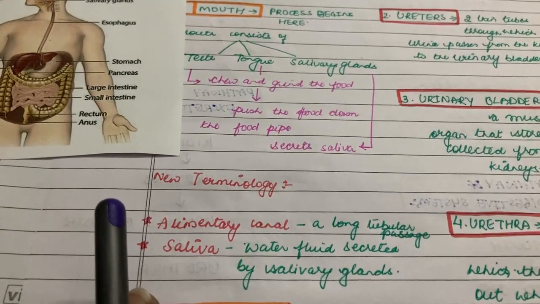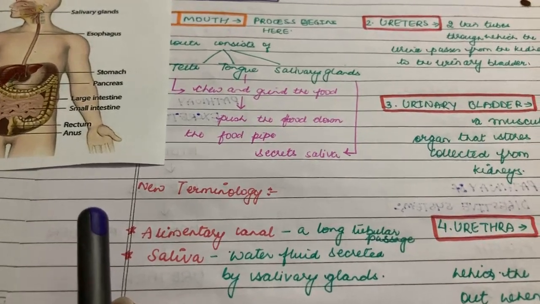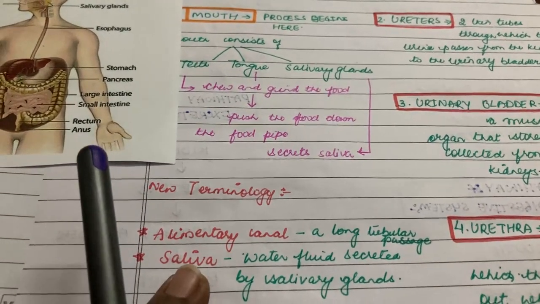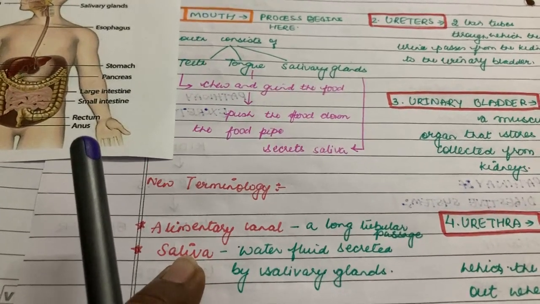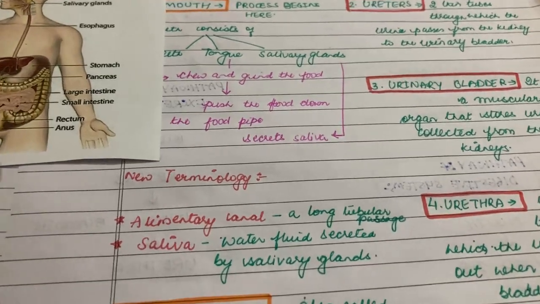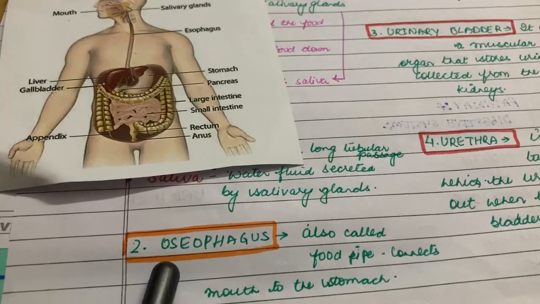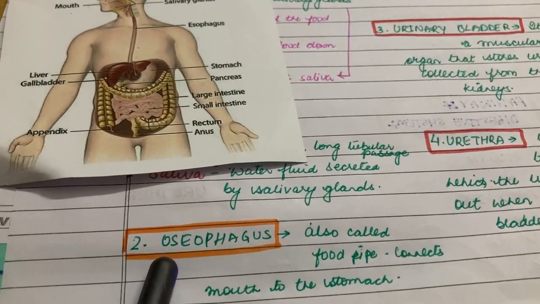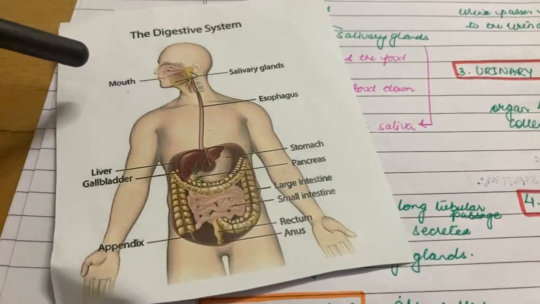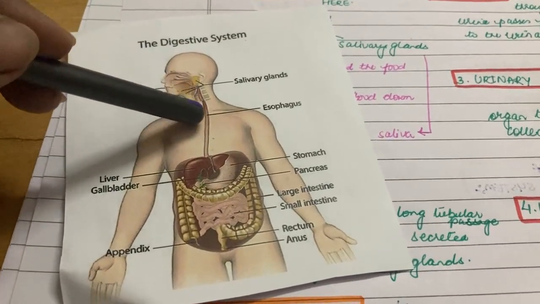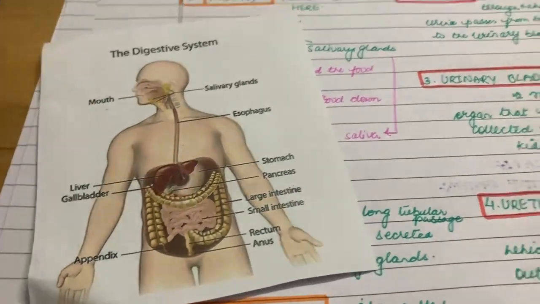We also discussed that this tube is about 30 feet long. Then what did we discuss about saliva? Saliva is a watery fluid secreted by the salivary glands. Then the other part was esophagus, which is also known as the food pipe. And what is its role? It connects the mouth to the stomach. So this is the food pipe here, my dear. This is the mouth, and then this is the food pipe here. So what does this food pipe do? It connects the mouth to the stomach.